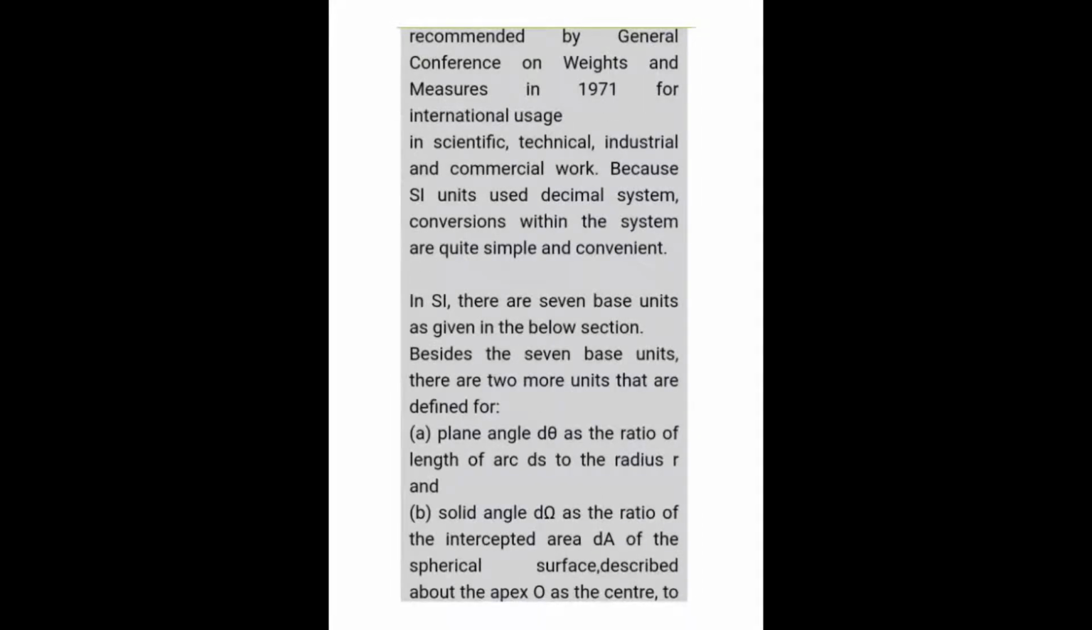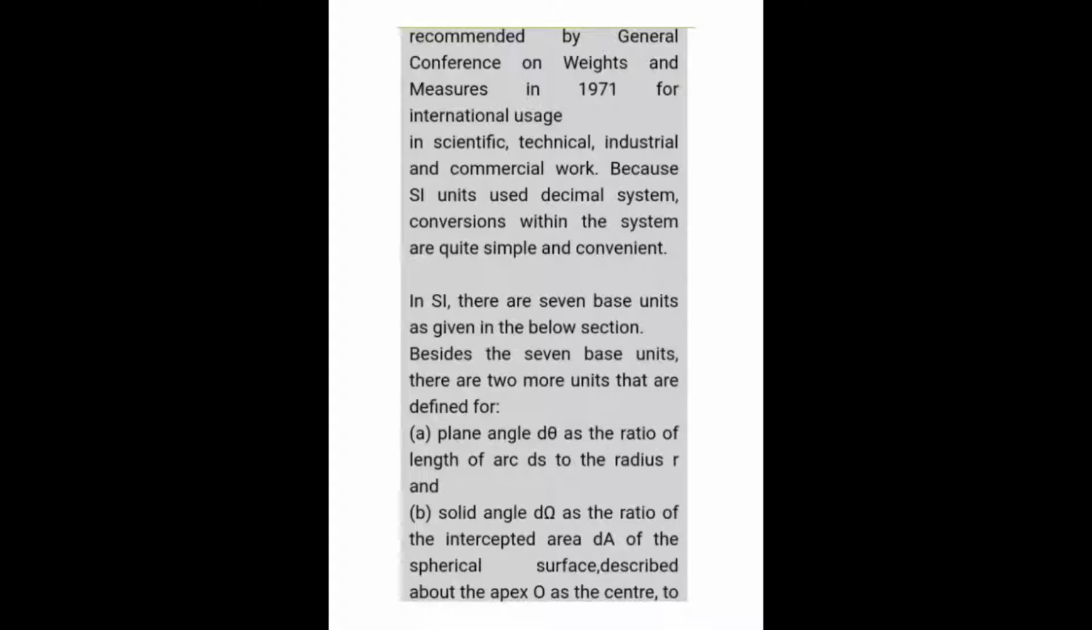Apart from these units, we have some units that are called the supplementary units. The plane angle, which we denote by dθ, is the ratio of the length of arc ds to the radius r. That means dθ is the plane angle and we can calculate it by ds by r. Generally this formula stands as dθ = ds/r, that is the plane angle.